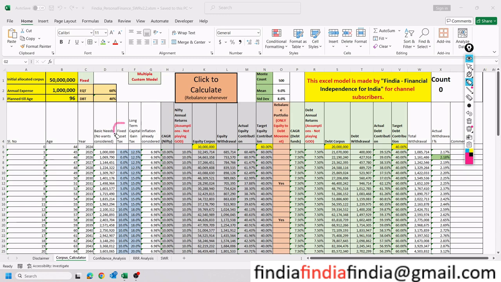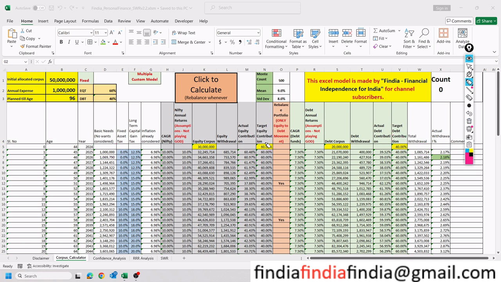If you see, we consider a fixed asset tax, we consider long-term capital gain tax. So, for example, if you need a 10 lakh rupees annual expense, you need to withdraw close to about 1,85,000 rupees for a 60-40 split in terms of equity and debt.